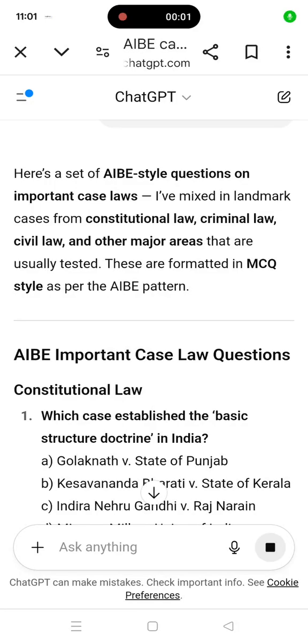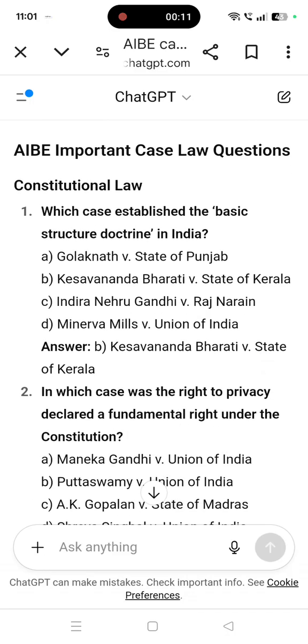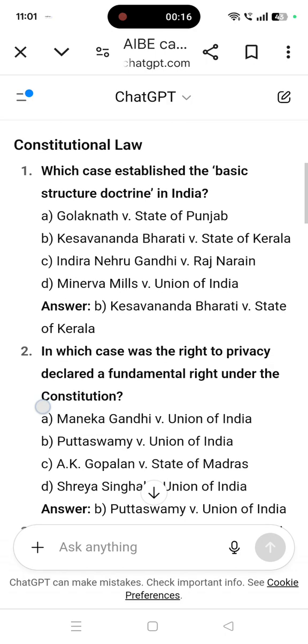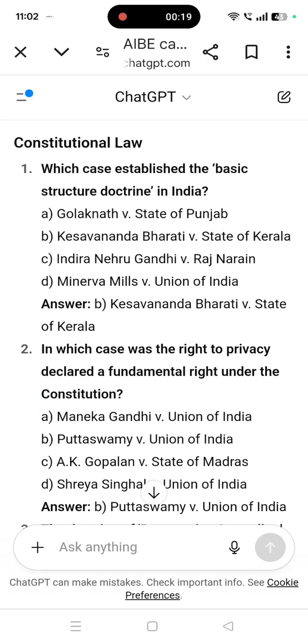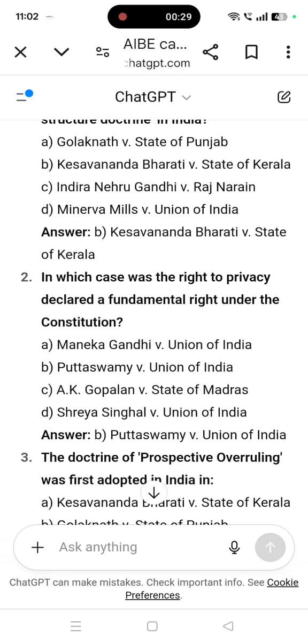Here, a set of AIBE style questions on important case laws I am giving. Which case established the basic structure doctrine in India? Here it's given Golaknath versus State of Punjab, Kesavananda Bharati versus State of Kerala, Indira Nehru Gandhi versus Raj Narayan, Minerva Mills versus Union of India. The answer is Kesavananda Bharati versus State of Kerala of 1973.